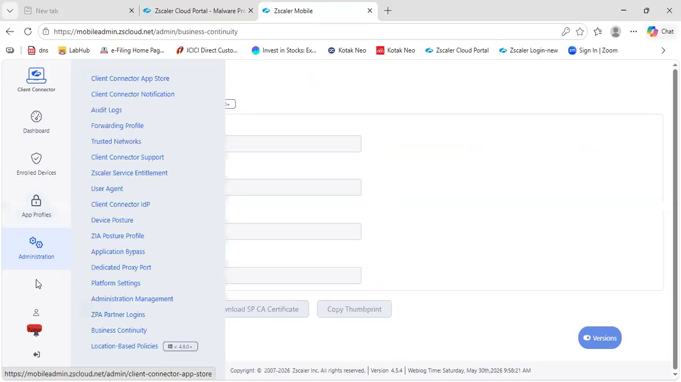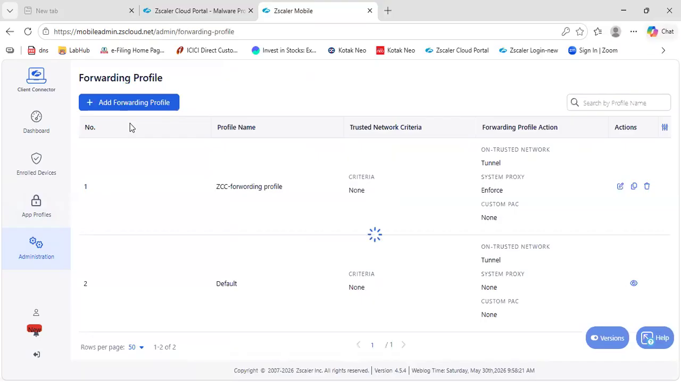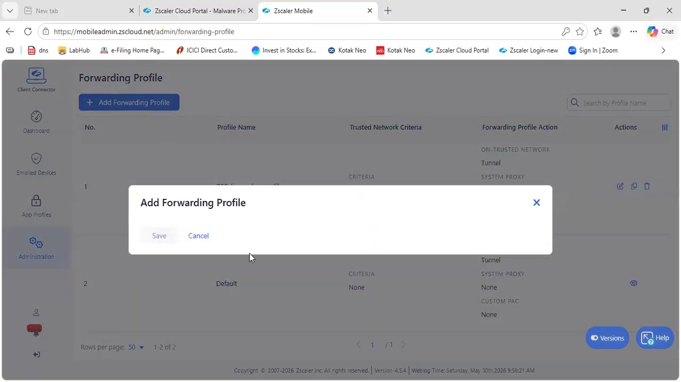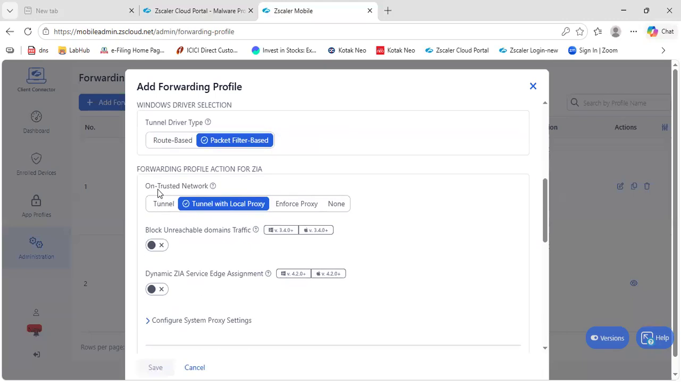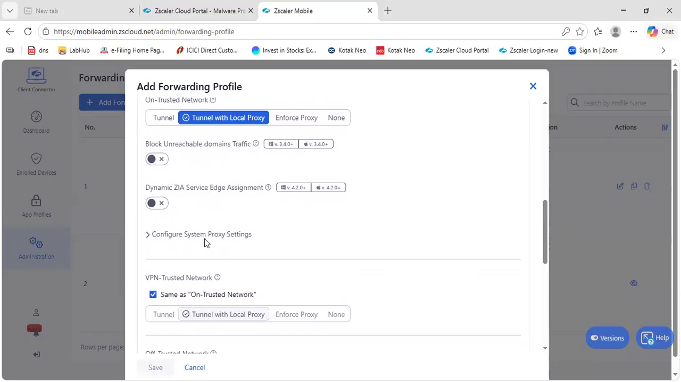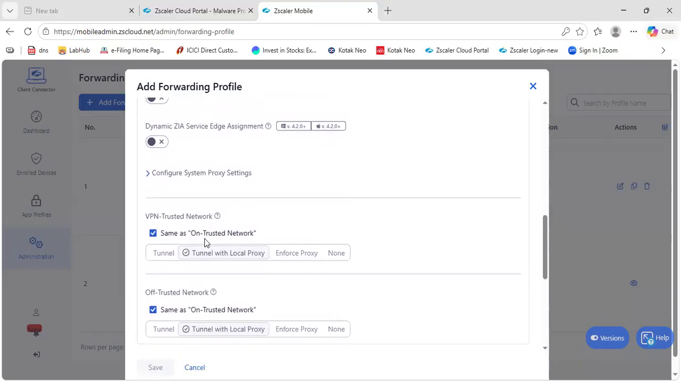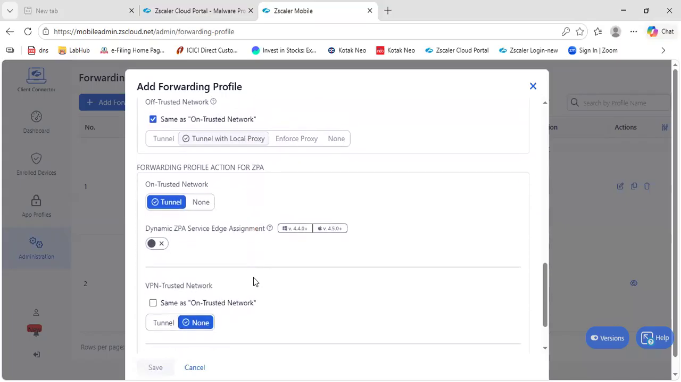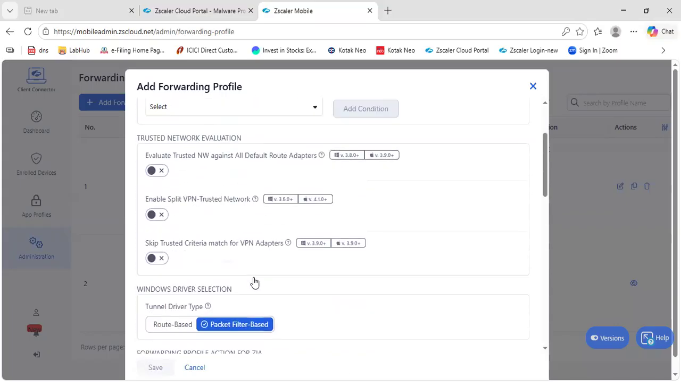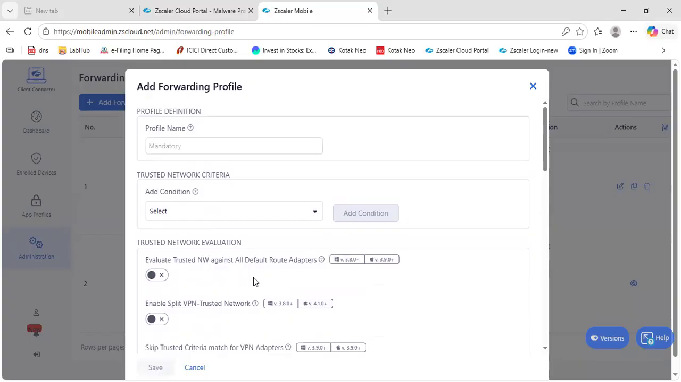If you go to the forwarding profile and you are going to add, there are so many options. What is the criteria to forward? See, on trusted network, off trusted network, VPN trusted network. This is the three criteria. Based on that, the traffic will be forwarded to the destination. It means how the traffic will be forwarded if you fall under this category.